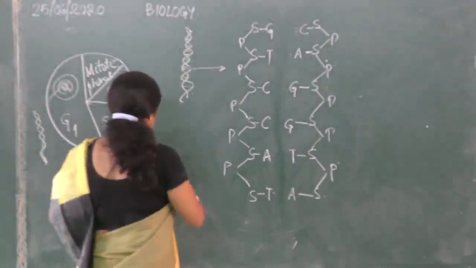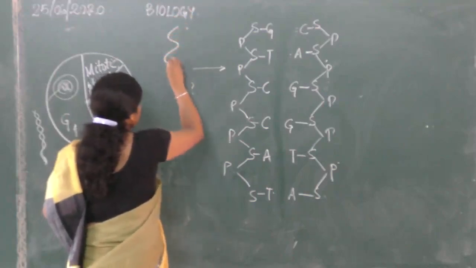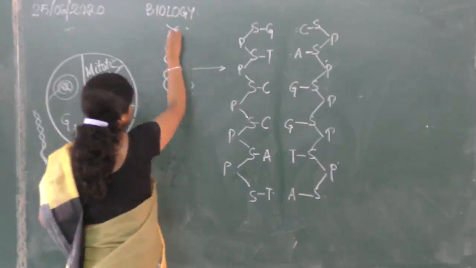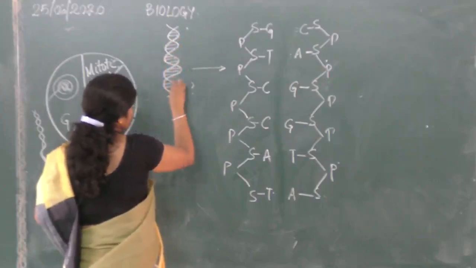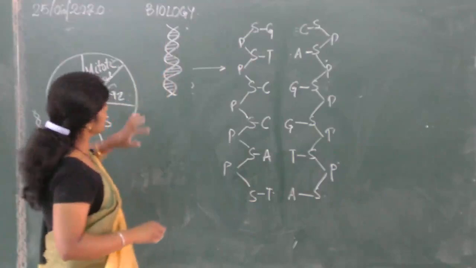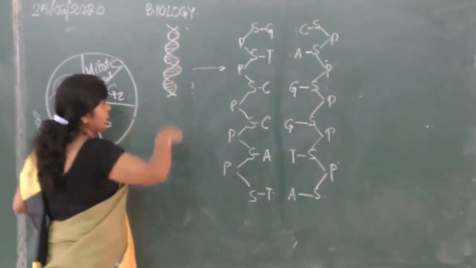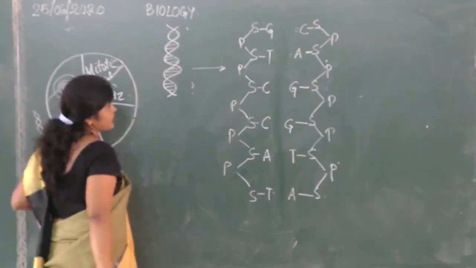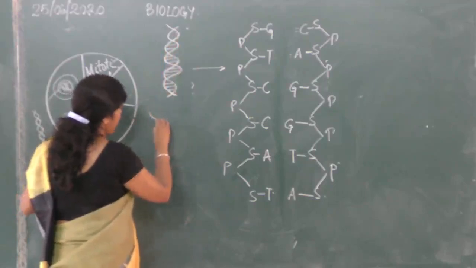As a result, it doesn't break at once. How do they break? Suppose this is the DNA strand. From a particular place it starts to break. So it has hydrogen bonds like this. Of course, the number of hydrogen bonds is much more in each turn. I'm showing like this. It starts from a particular place, it doesn't break at once. The hydrogen bonds break. As the hydrogen bonds break, what happens?